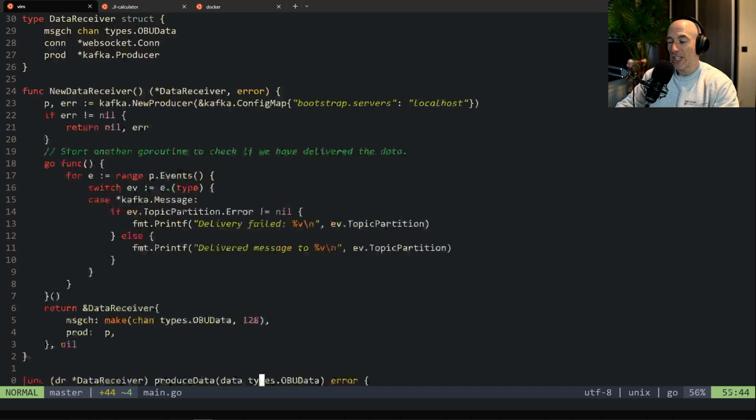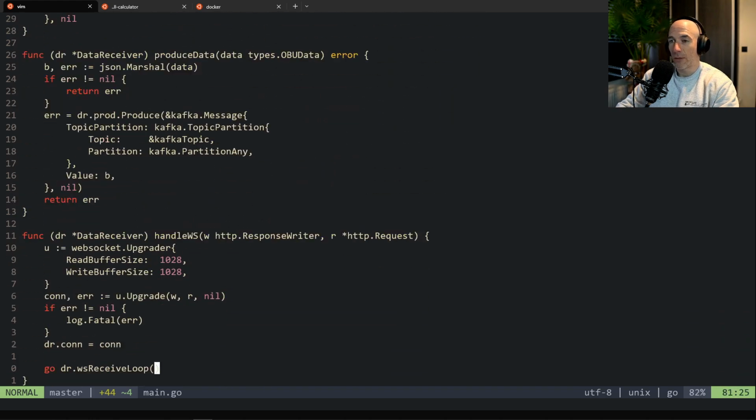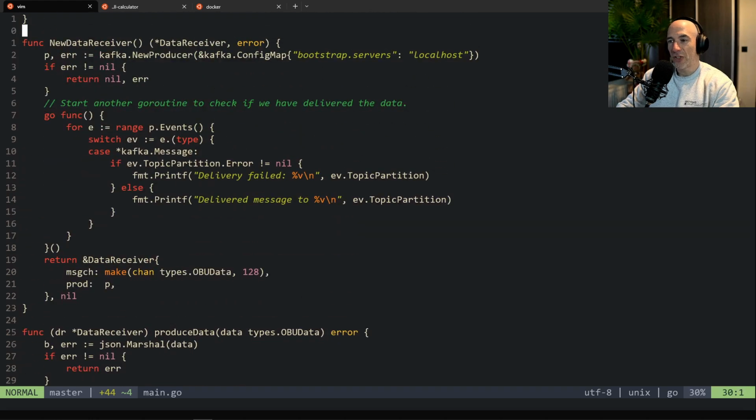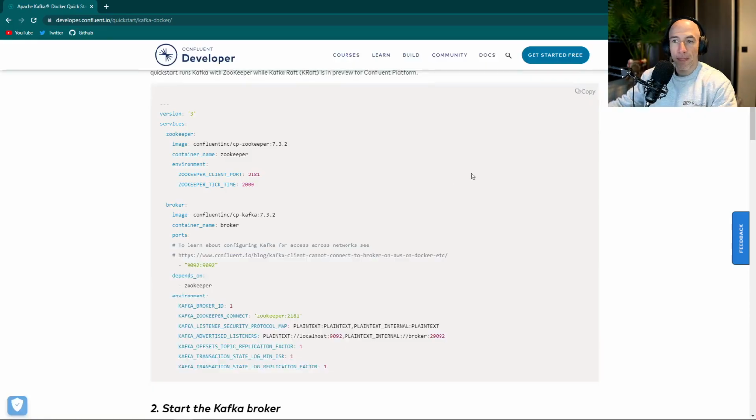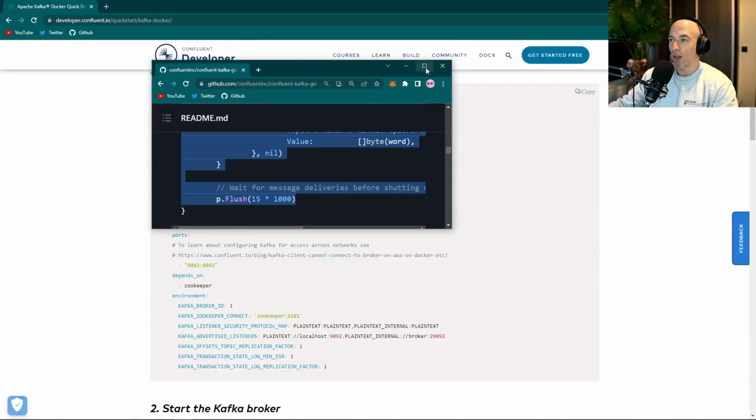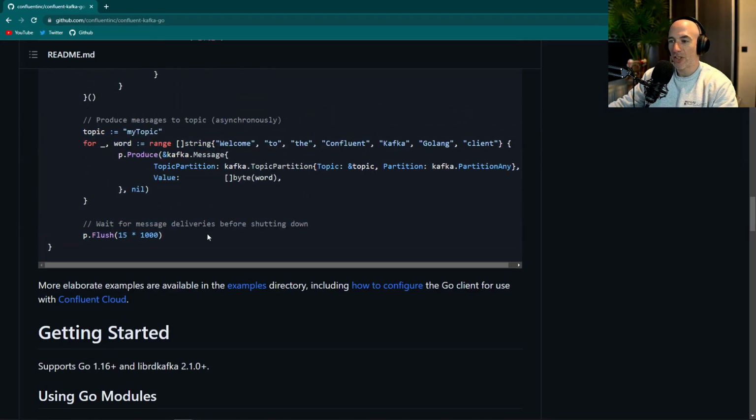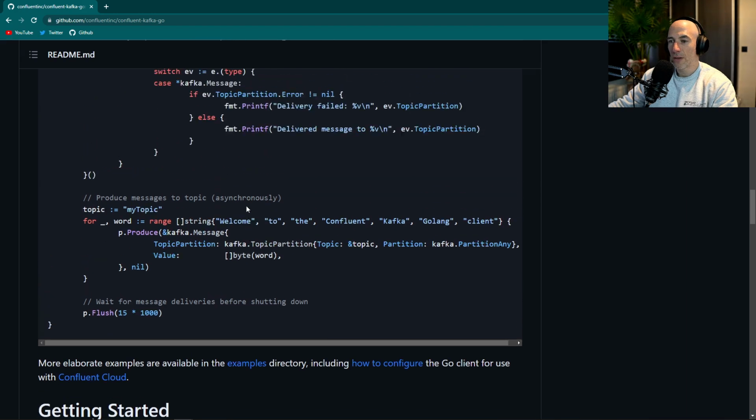But it doesn't return. Actually, to be honest, who's telling us that it's not working out, right? Because I'm expecting here to see a delivered message. That's what I expect. Do I need to flush that, actually? Maybe, do we need to flush that, right? Because in this example, they are actually flushing. Wait for message delivery before shutting down. Byte word is fine.